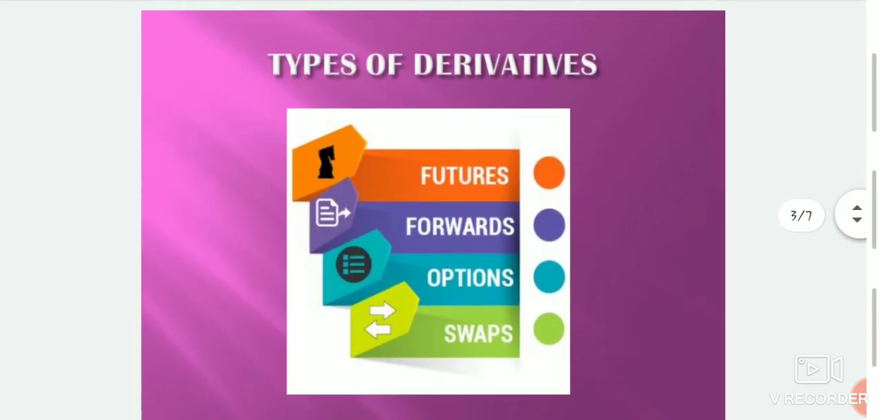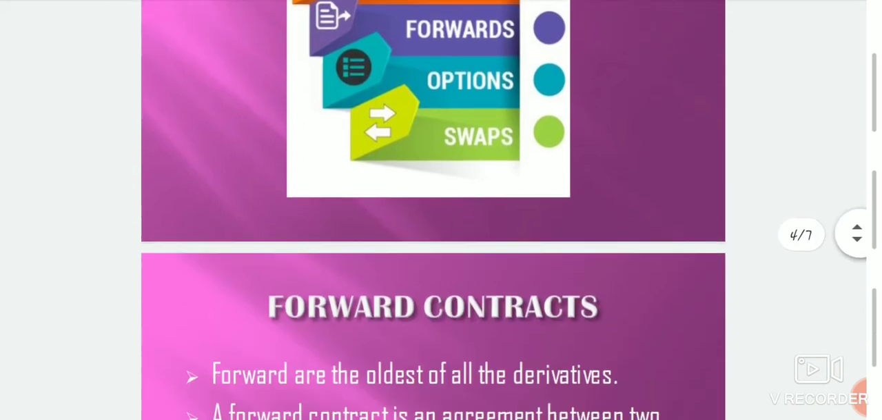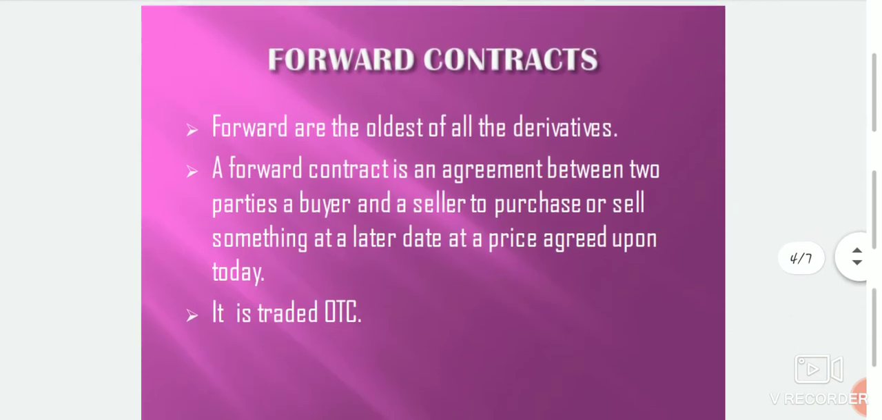Next we see types of derivatives. There are four types of derivatives that can be traded in the Indian stock market. Each type of derivative differs from the others and has different contract conditions, risk factors, etc. The first one, forward contract.